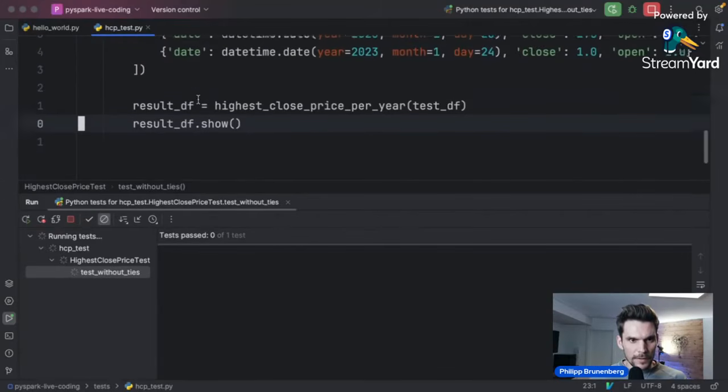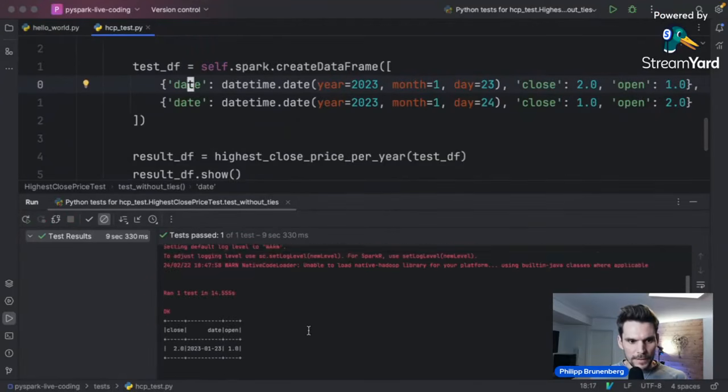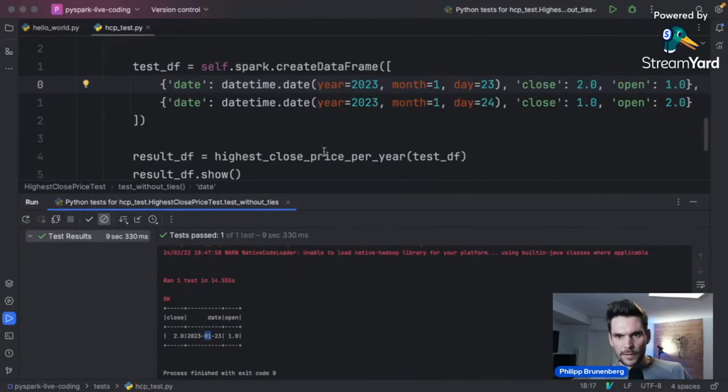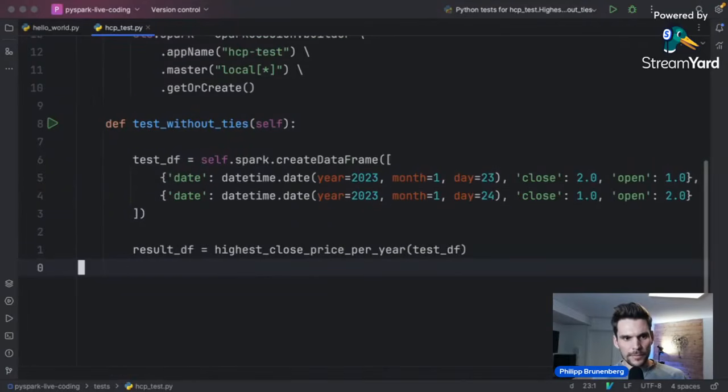So for now, we're expecting to see the result after having transformed this small data frame here consisting only of 2 rows. And we can see that the resulting row is actually the 23rd of January in 2023, and it has the higher closing price. So for our small data set, our function or method works correctly. But now we would like to assert this automatically.